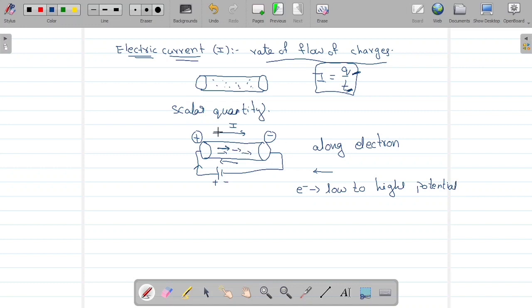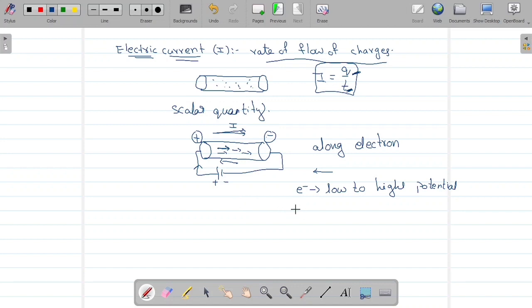Then sir, the direction of current you are saying positive to negative? Yes. Before they found the direction of electron, they found the direction of current. So the direction of current always moves from high potential to low potential.